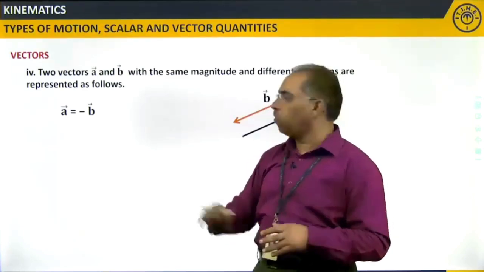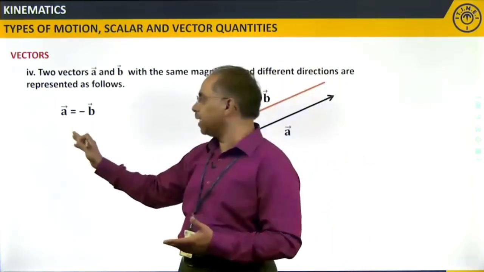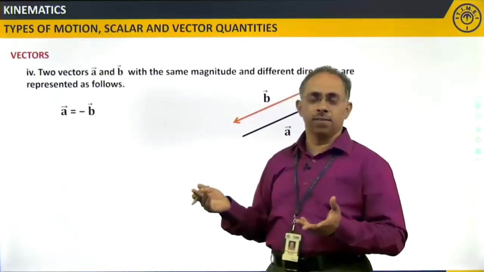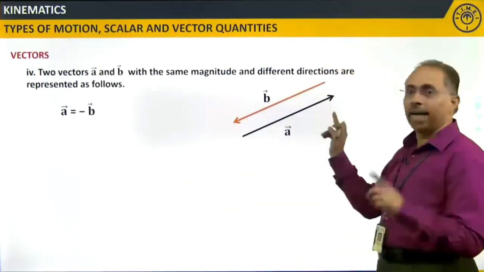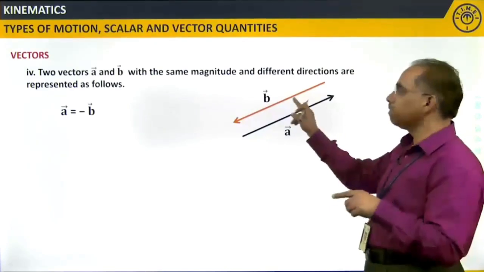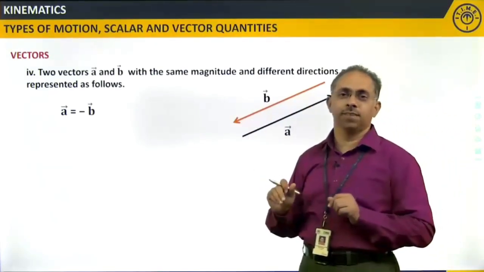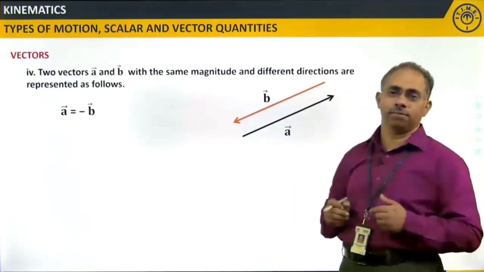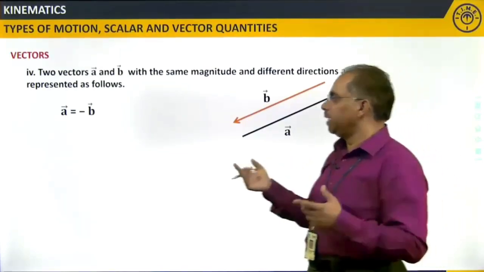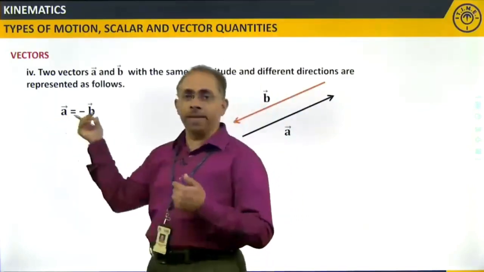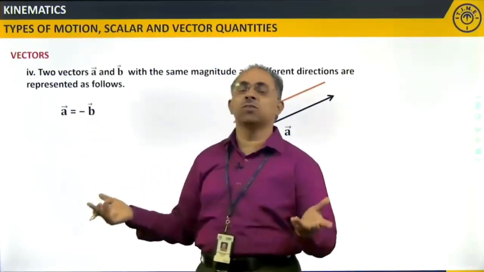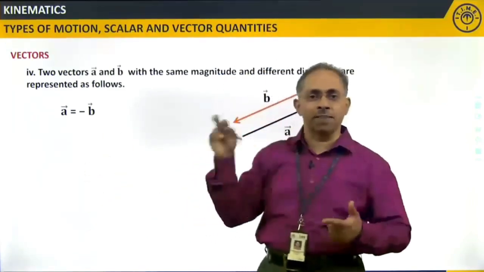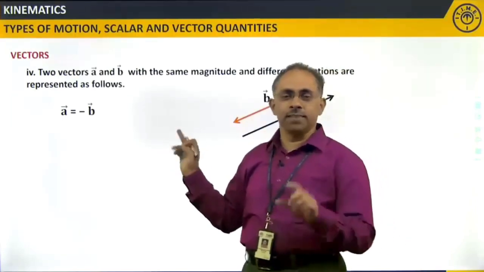Okay. Now, I can also write it the other way. I can also write minus A is equal to plus B. That way also I can write. If I am taking the direction of A as positive, then the direction of B will be negative. If I take the direction of B as positive, then the direction of A will be negative. So, it is immaterial whether I write A is equal to minus B or minus A is equal to plus B. If it is plus B, I need not specifically write the plus symbol over there, right? So, I just leave it like that.